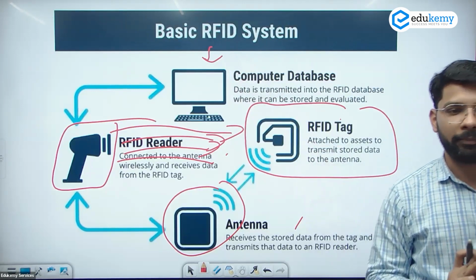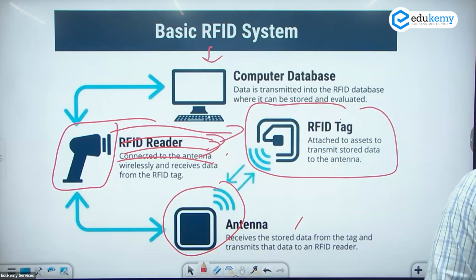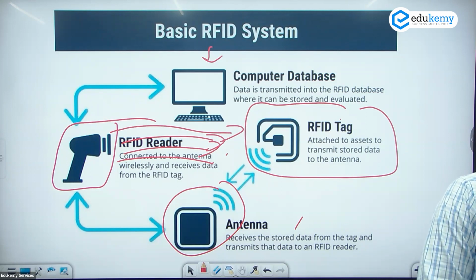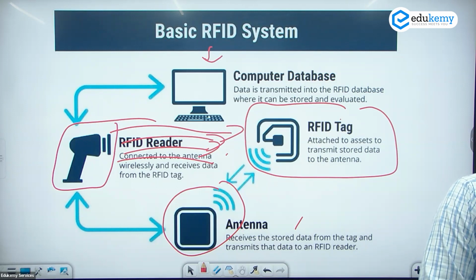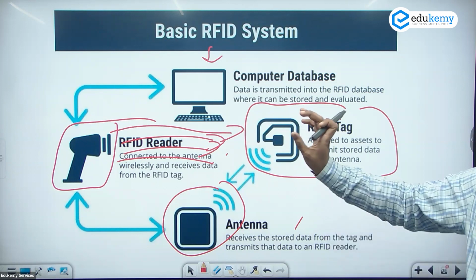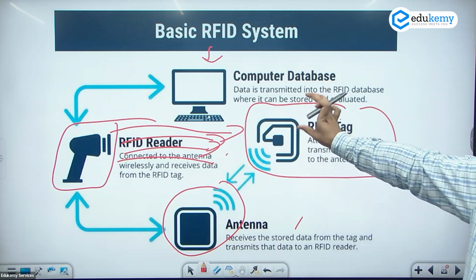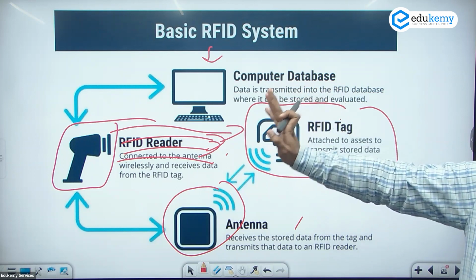ठीक है, take an example. You are going on a road trip. There is a toll in between. So there is some deduction from your account, like 100 rupees. There is a toll charge of 100 rupees for crossing that toll. So that RFID with a specific information will scan your specific RFID and take a charge of 100 rupees from your account.